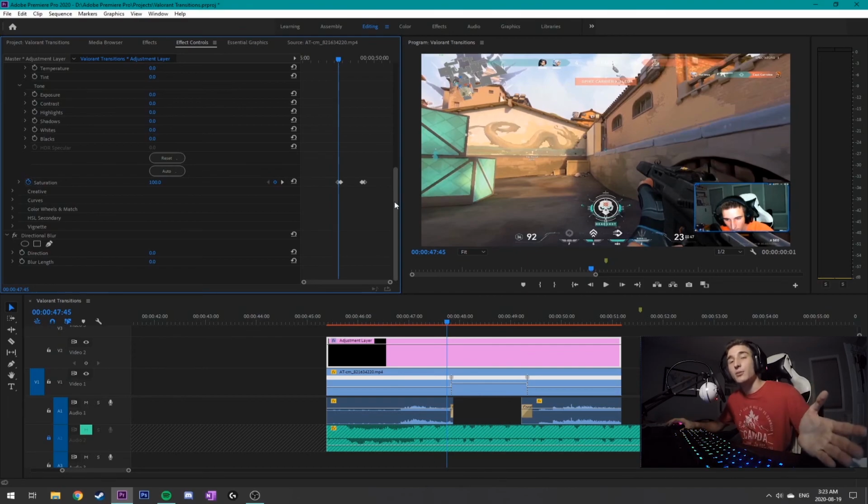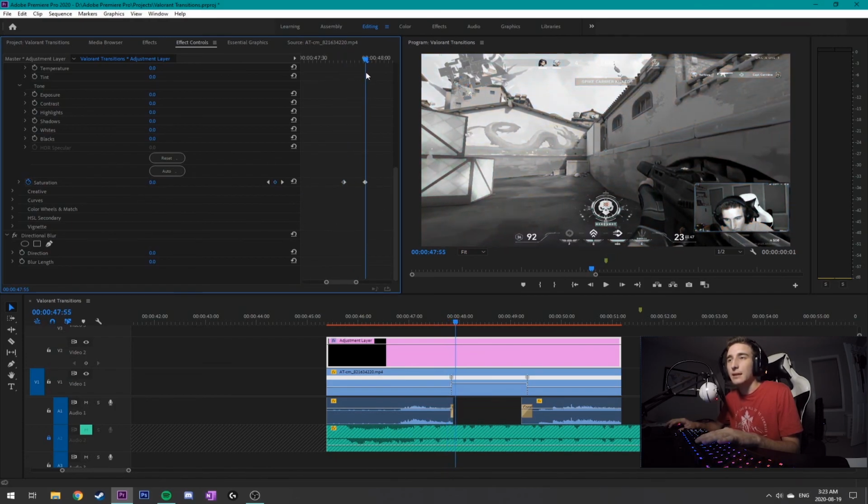So you drag the directional blur again onto your adjustment layer that you've created before, not your video clip, because it again won't animate properly. You want it to come in at the perfect time, and it depends how precise you are. If you want to make it the same keyframes as your saturation, you can just line it up exactly. So I'll just do that.